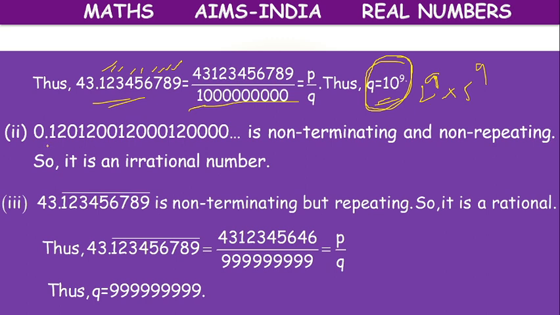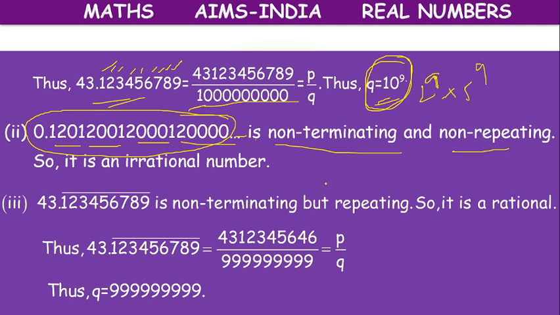The second one, 0.1201, 2001, 20001, with 4 zeros, and so on. It is not following any regular pattern. It is non-terminating, non-repeating, so it cannot be expressed as p by q, which means there is no q. So we can't comment on the factors of q.